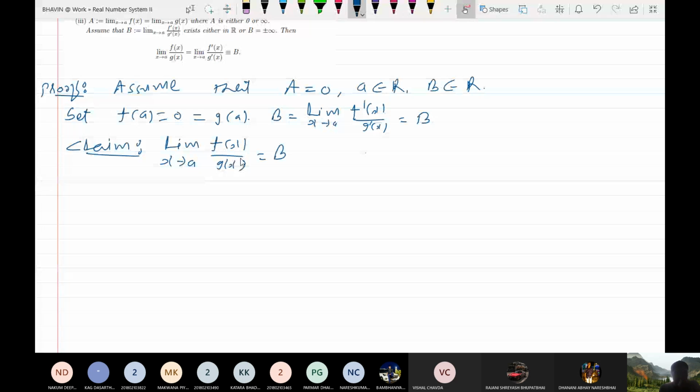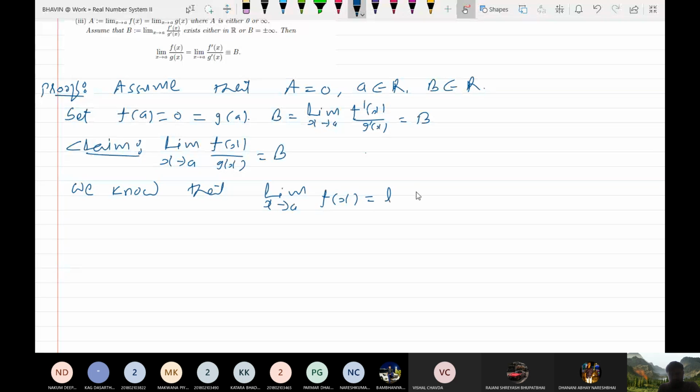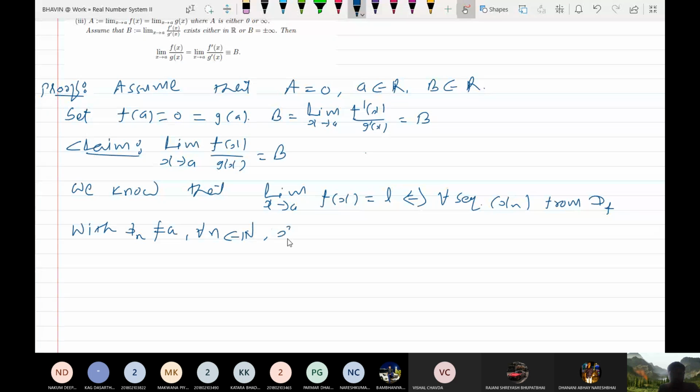We will use this result: the limit as x tends to a of f x equal to L if and only if for every sequence xn from the domain of f with xn not equal to a for every n belonging to N, and xn tends to a as n tends to infinity, this implies that f of xn tends to L as n tends to infinity. So we will use this result.